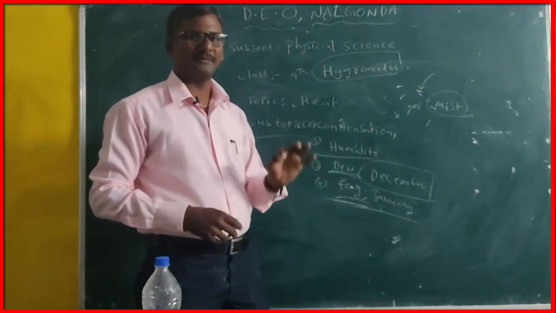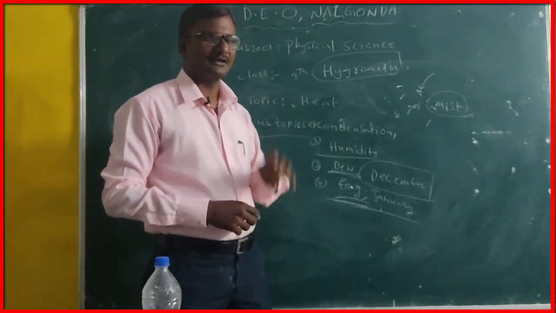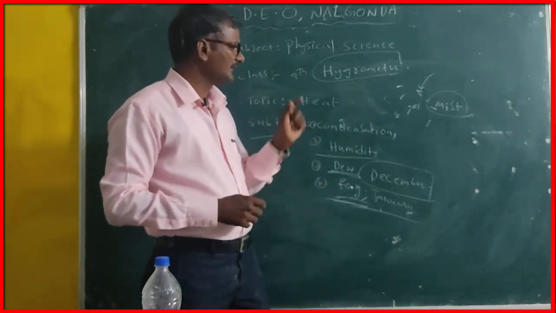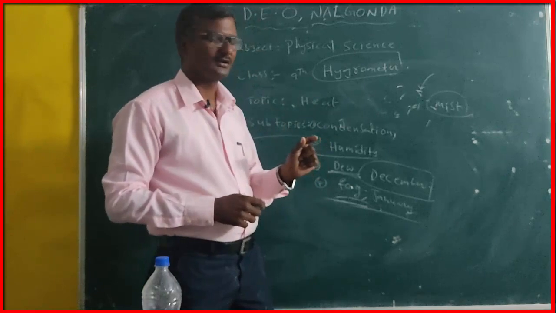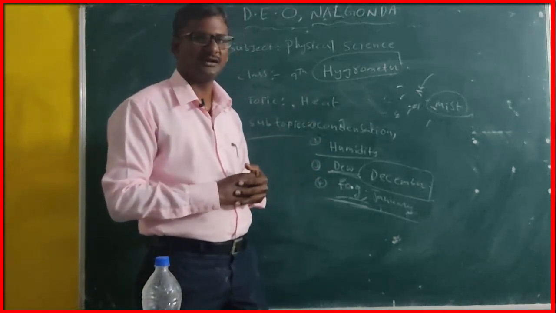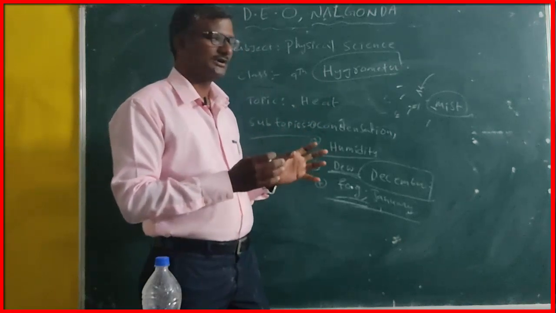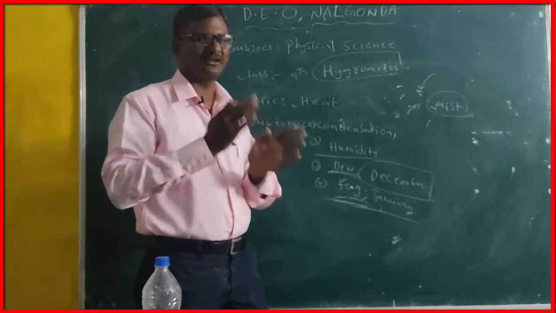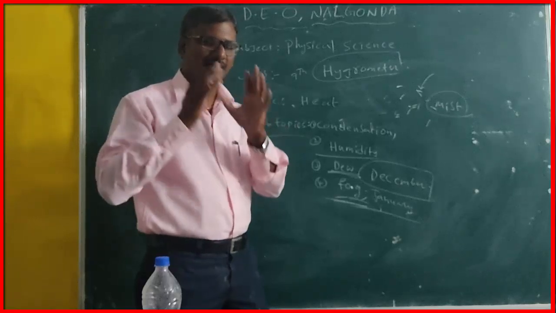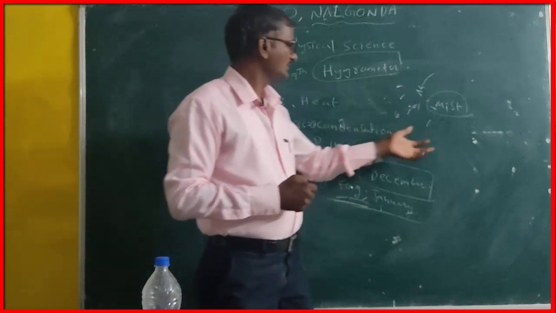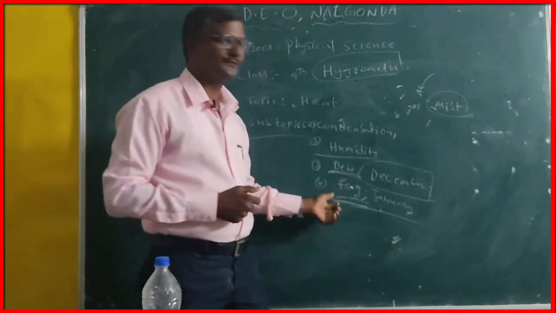Due to water vapor condensing on the dust particles, in that mist water vapor is present and dust is present. Due to that mist, light is also restricted. We are not able to see the objects also. So thick mist is called fog.